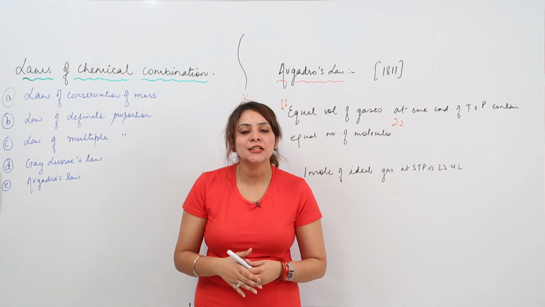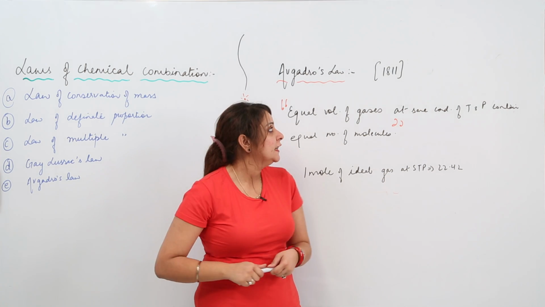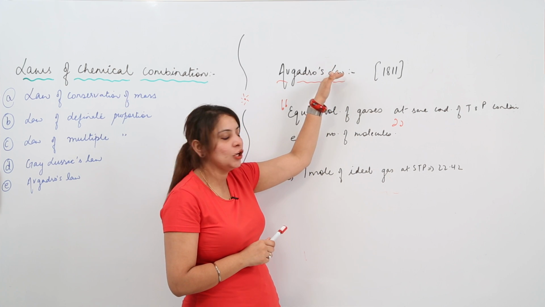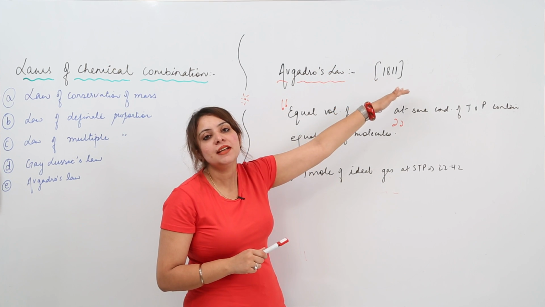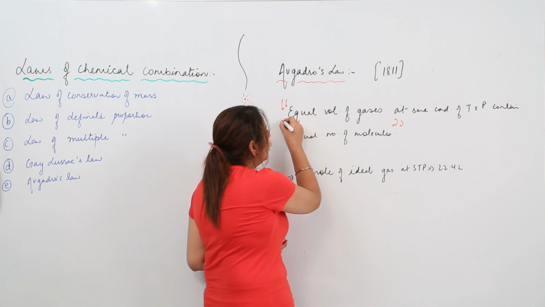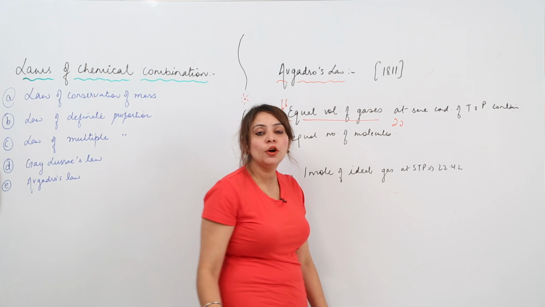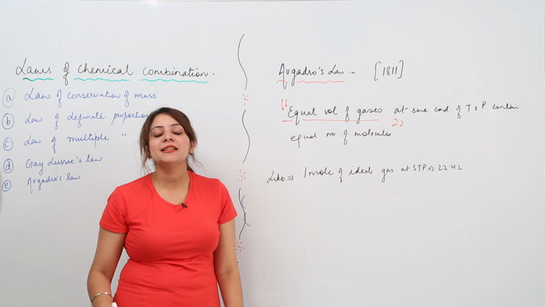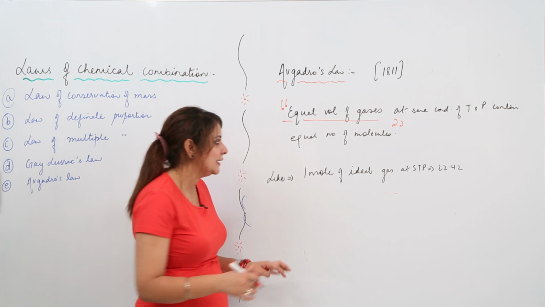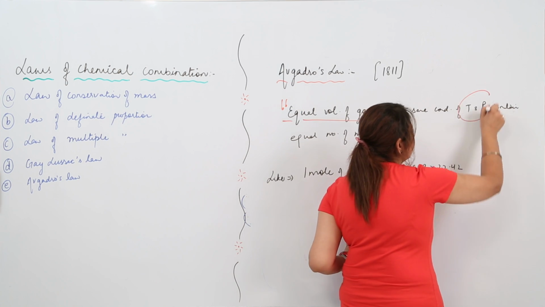So now we have the last law, that is the Avogadro law. This law was given by Avogadro, as the name of the law suggests, in 1811. This law states that equal volumes of gases, again, this law is obeyed only by gases, at the same condition of temperature and pressure.